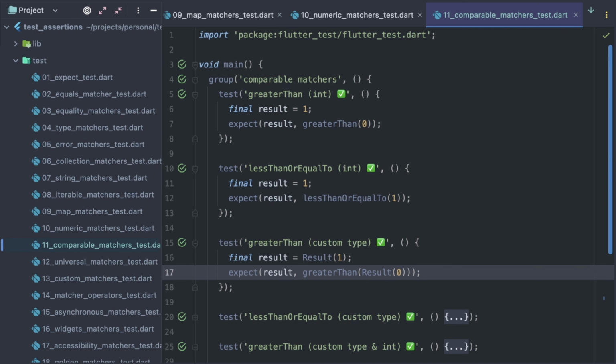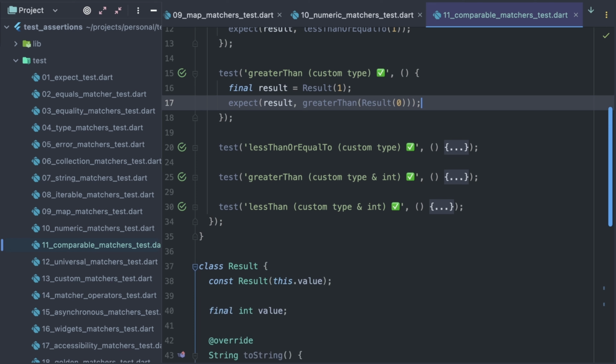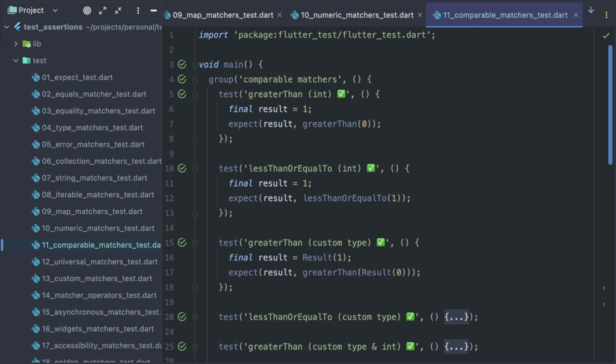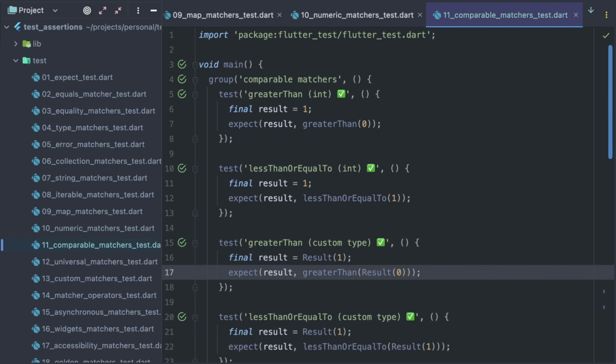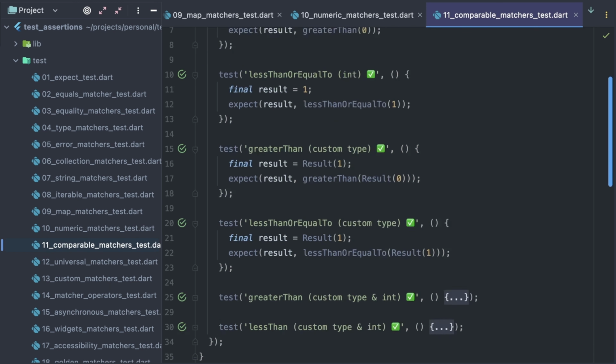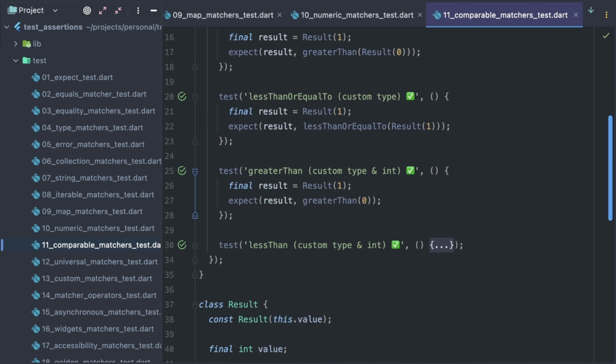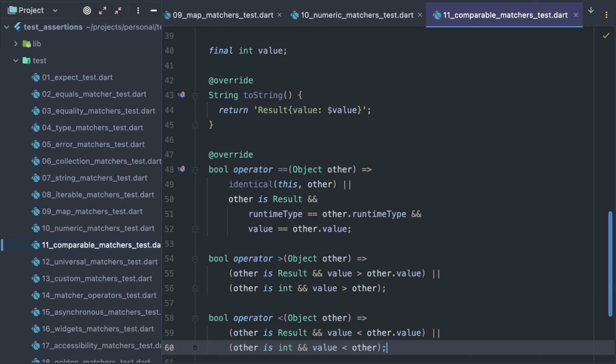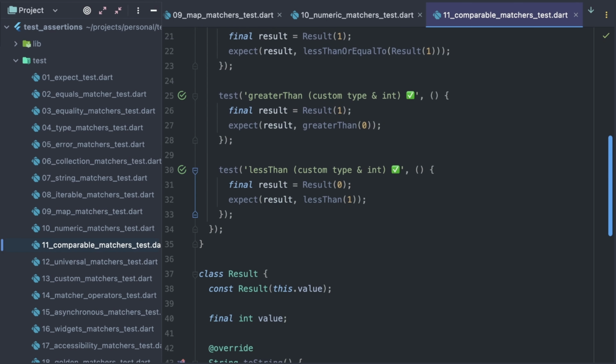To use them with our Result class, it has to be improved with operator less than and operator greater than implementations like this. Here I compare the value fields of this and other. Because we also have equals operator override, this lessThanOrEqualTo matcher also works. You can even go further and compare custom types to built-in types, like I attempt to do here. I compare a Result of 1 with integer 0. For that I had to enhance operators implementation to work with integer. Now these two tests also pass.